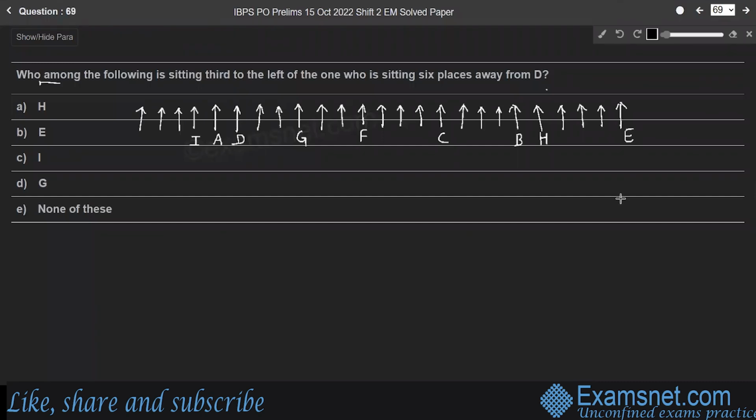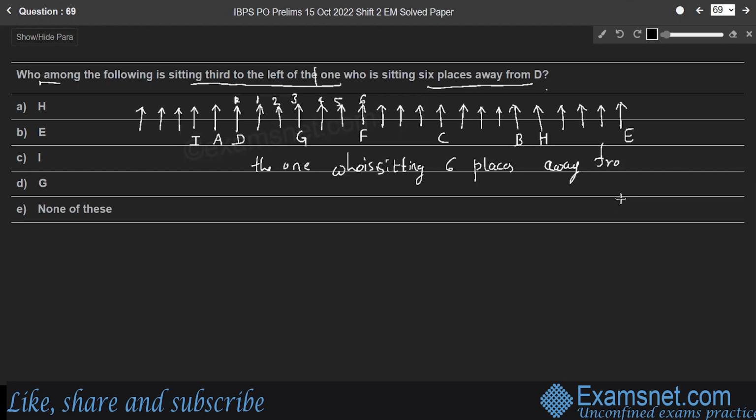Question 69. Who among the following is sitting third to the left of the one who is sitting 6 places away from D? Here, D is here. The first person is second, the third person is G, and the 4th, 5th, and sixth person is F, right? So the one who is sitting 6 places away from D is F, right?